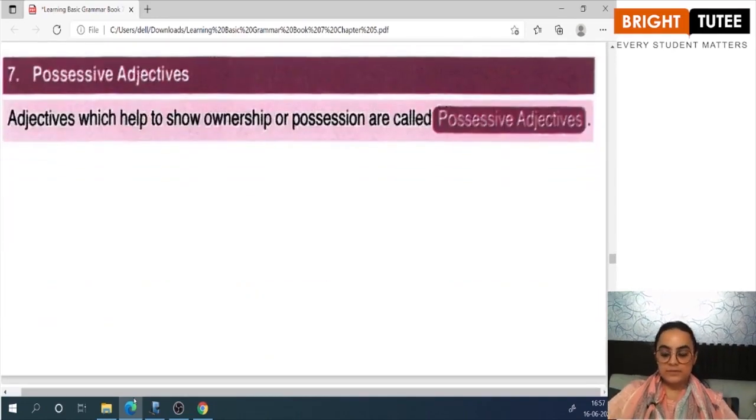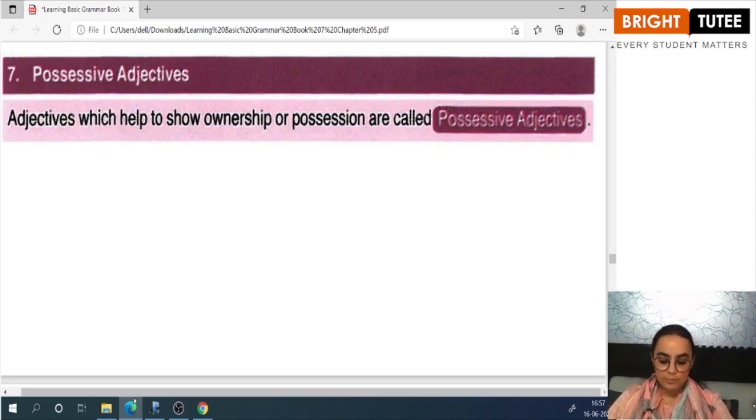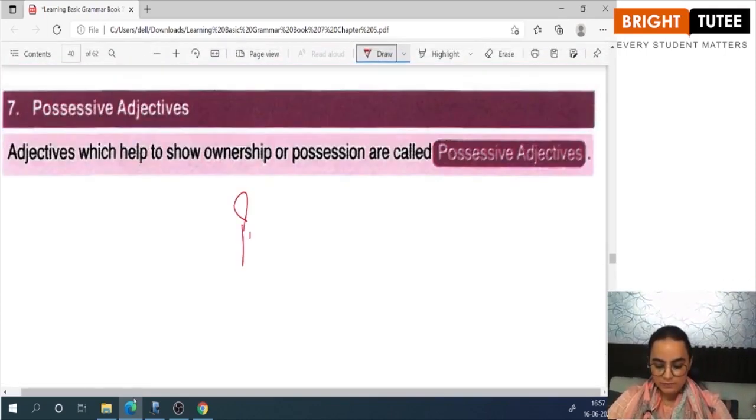Next, dear students, we have possessive adjectives. Now, the word possessive is derived from the word possession or ownership.